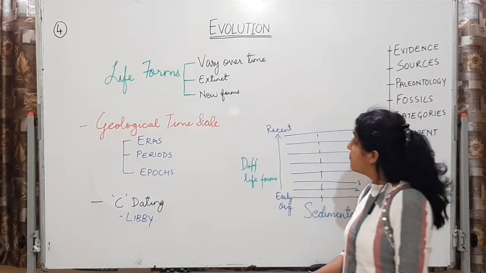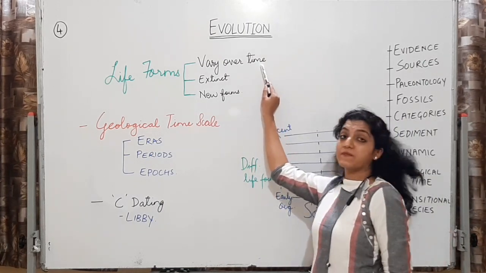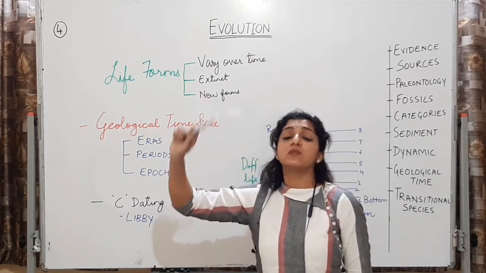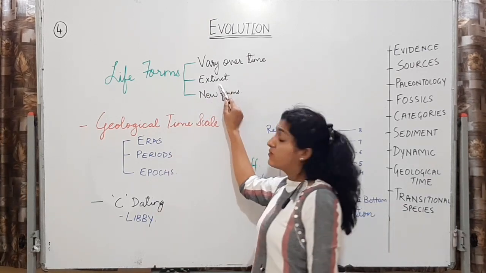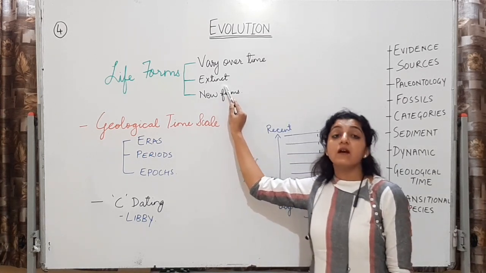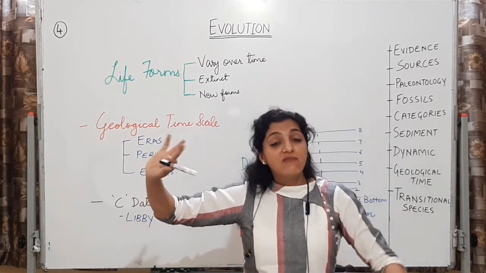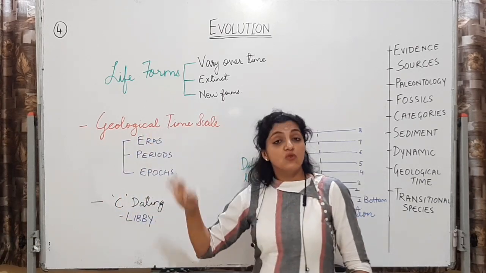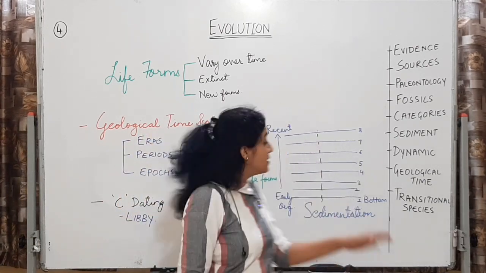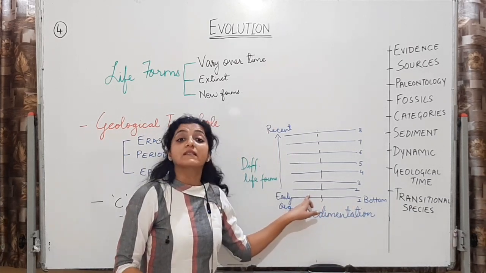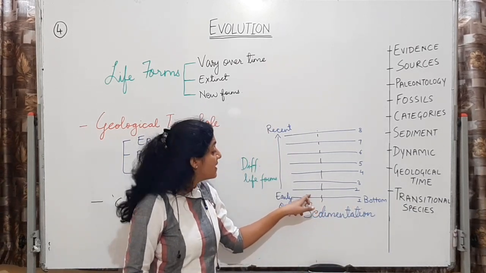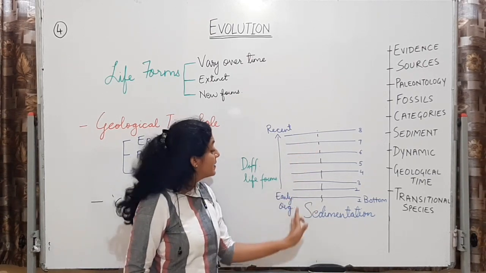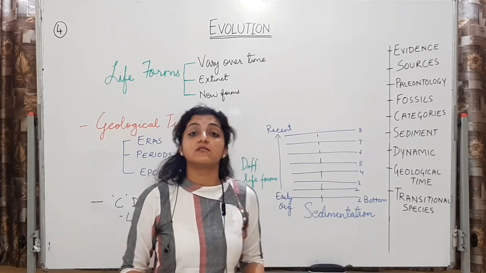Life forms are definitely varying over time. And with time, with millions of years, with thousands of years, some of them are becoming extinct. But ये extinct हो रहे हैं तो life खत्म नहीं हो रही है. We are having new species. So new forms आ रहे हैं. So primitive Earth पे जो life forms थे, they don't exist now. But definitely उनका कुछ connection है with the modern life forms. The life forms are changing in the fossil records.